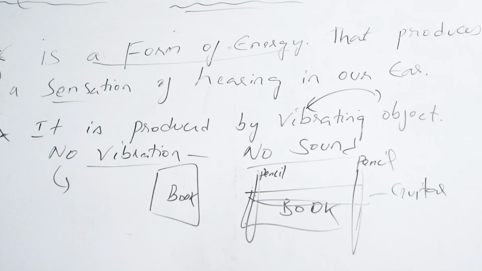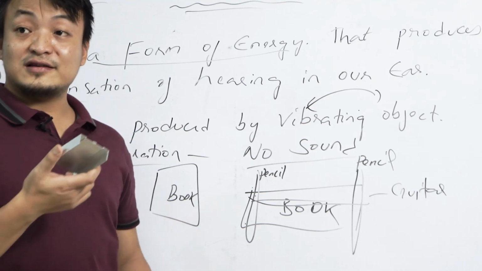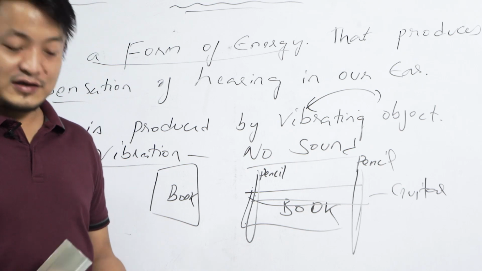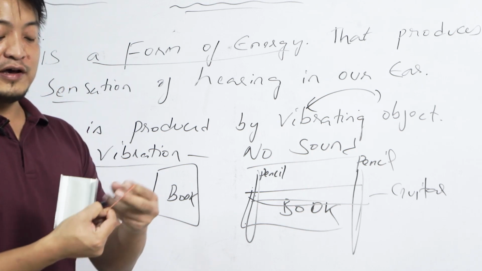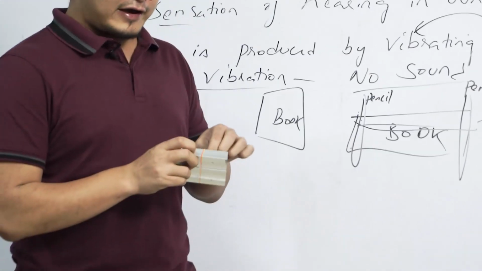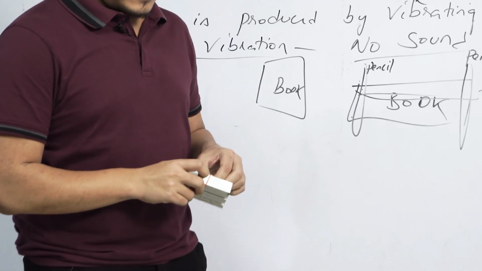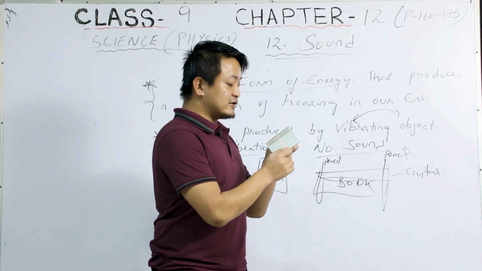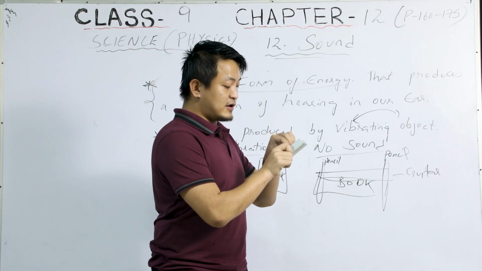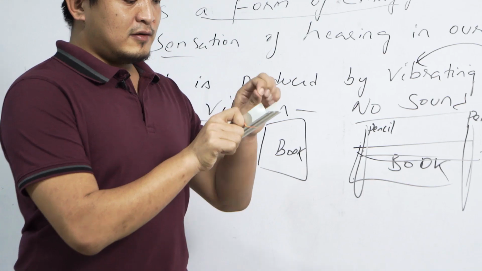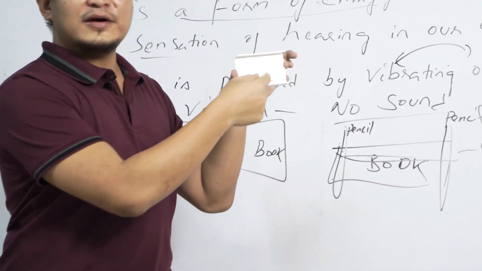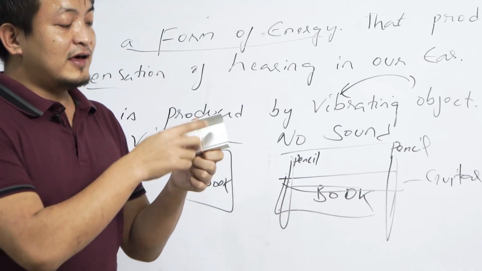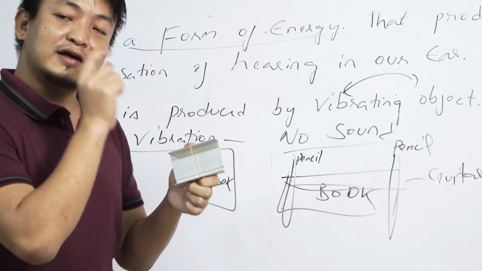Another thing we can do is take any object like this, because sound needs a medium to travel. I'll place this rubber band here. I have a red rubber band, so you can do it with just one rubber band, and then you can take any medium.